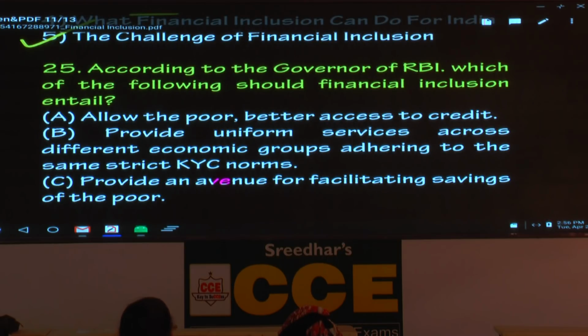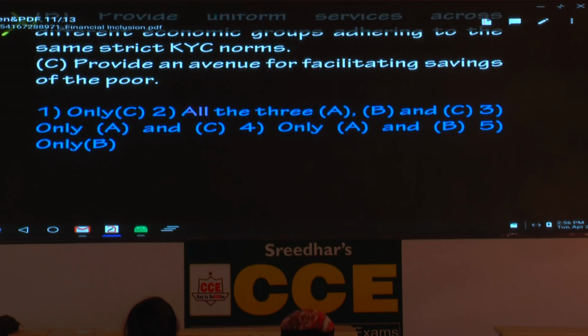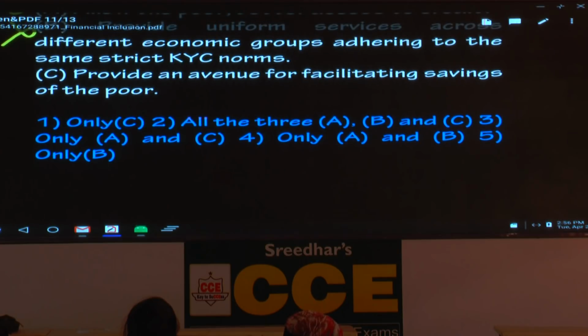Underline the word hindered. Hindered means what? Blocked. Is it positive or negative? Negative. That means B is right or wrong? You guys are not responding. Wrong. Mark it wrong. What is the third option? Provide an avenue for facilitating savings of the poor. Mentioned. So what is the answer? A and C. Which option says that? Third option. Only A and C.